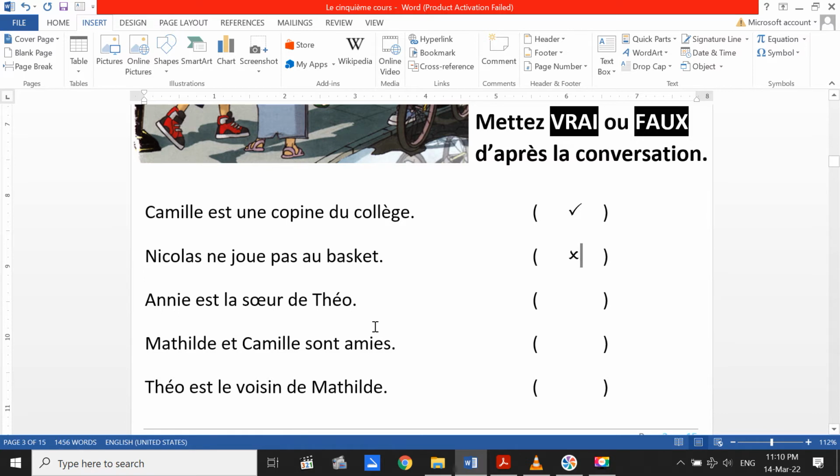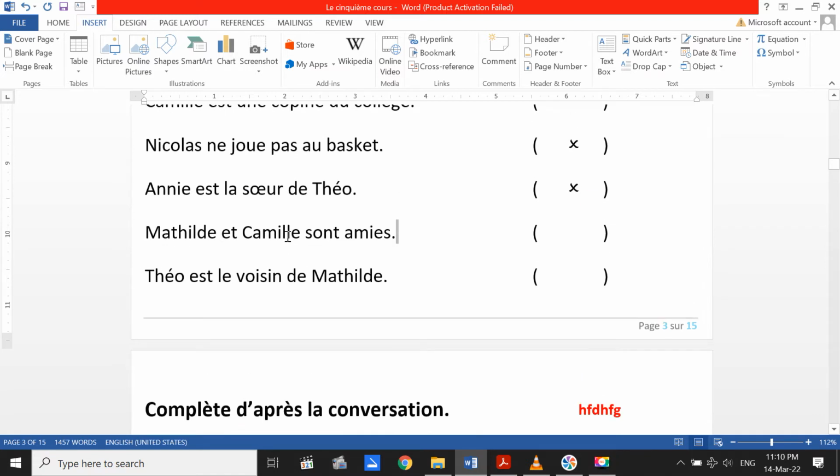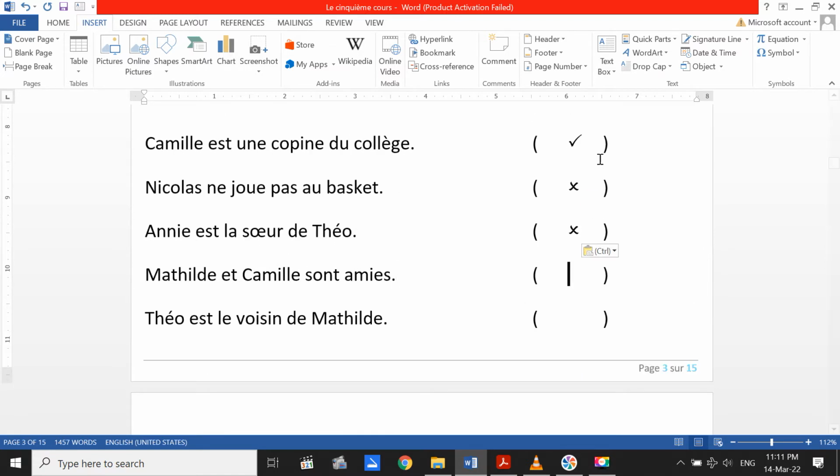Annie est la sœur de Theo. Annie is the sister of Theo. Sure, it's false because she is the mother. Mathilde et Camille sont amis. Mathilde and Camille are friends. Bien sûr, it's true. Pay attention that ami equals, here, copine. It's the same meaning, like a synonym. Theo est le voisin de Mathilde. Theo is the neighbor of Mathilde. Bien sûr, c'est vrai.